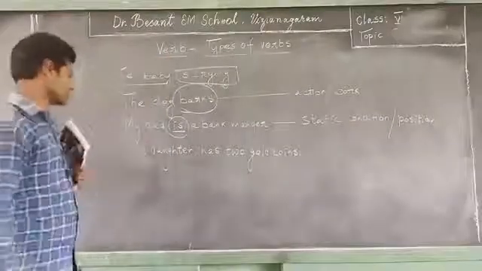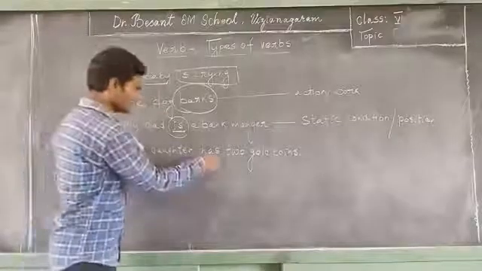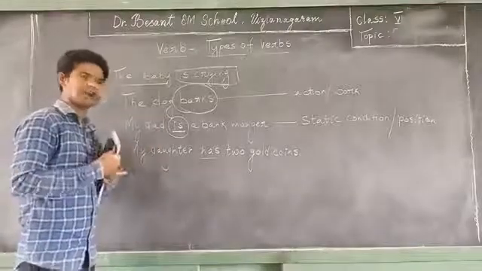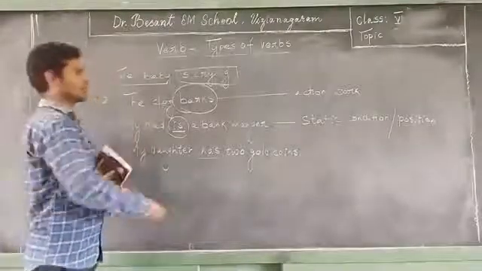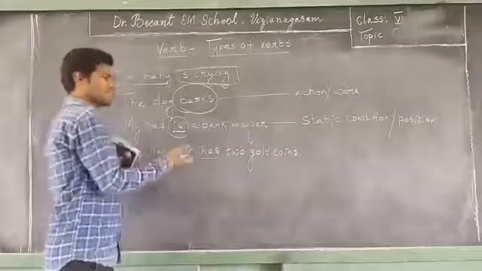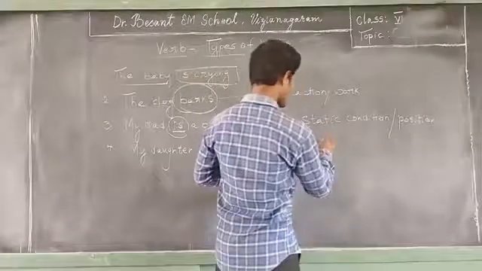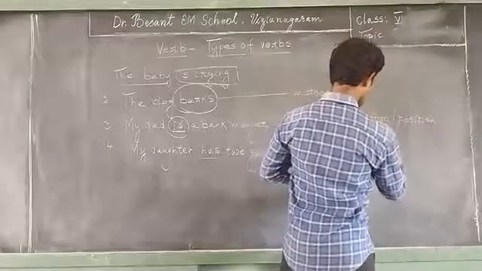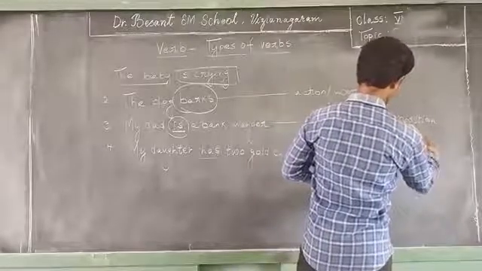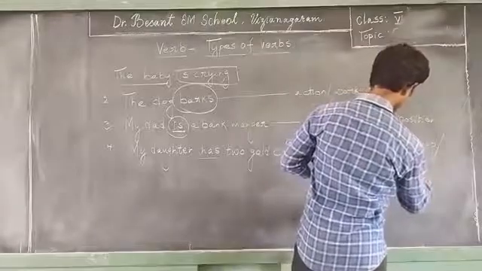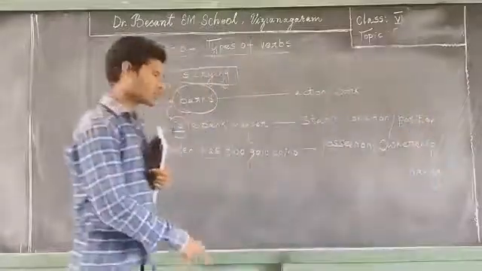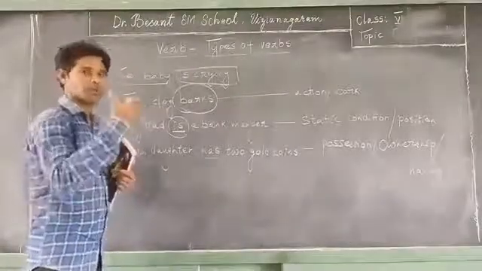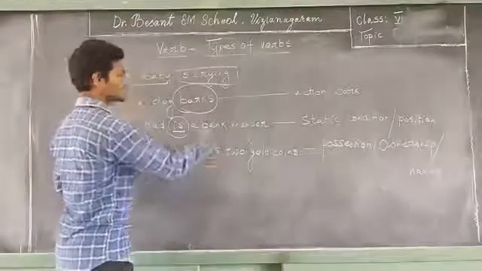And coming to the last sentence, my daughter has 2 coins. In this sentence, has is the verb. Then what does it tell? This also doesn't describe an action, a work, or even a static condition. It tells about possession, or ownership, or something we call having. So how many coins does she have? Having, ownership or possession. So this verb tells about possession.